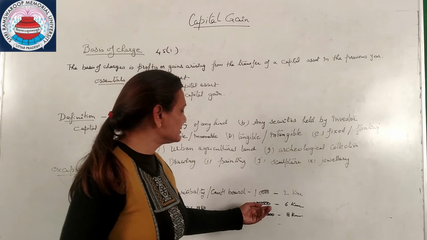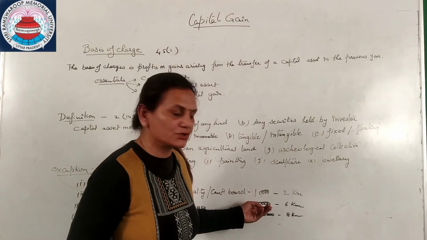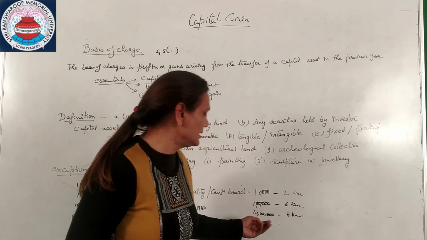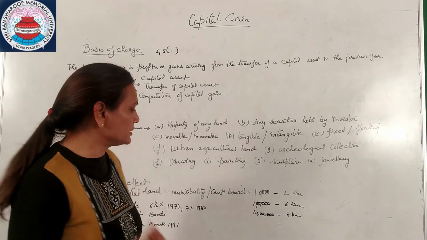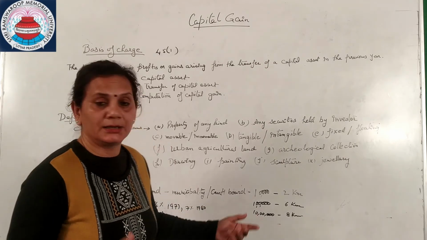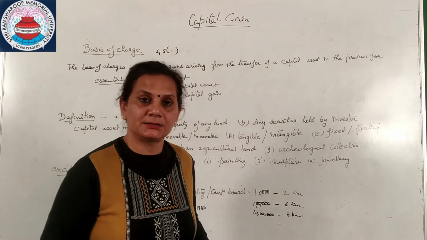Same way, if the city is having population of 1 lakh, its radius is 6 kilometers, and if the city is having more than 10 lakh population, its radius is 8 kilometers.